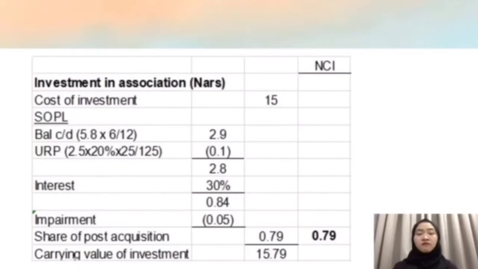So we will also have to compute the investment in association. The cost of investment will be 50 million and the SOPL amounting 2.8 million. The interest of Taliban in NAS will be 30% and which then will show an amount of 0.84 after deduction of impairment. The share of post-acquisition will be 0.79 and after deduction, we have a current value of investment 15.79. The share of post-acquisition will be included in the CSOPL and the holding retained profit, which is in Taliban, and the current value of investment will be included in the CSOFP.